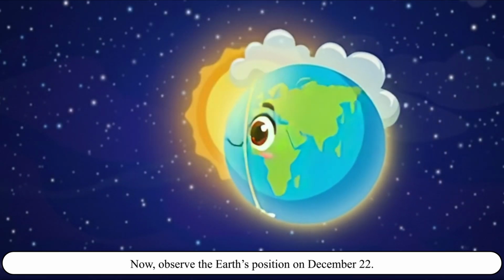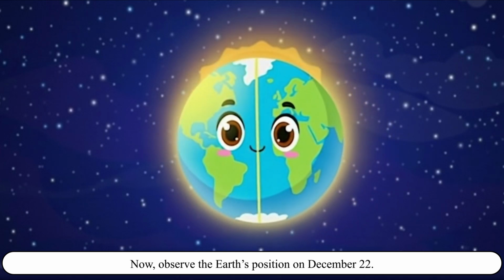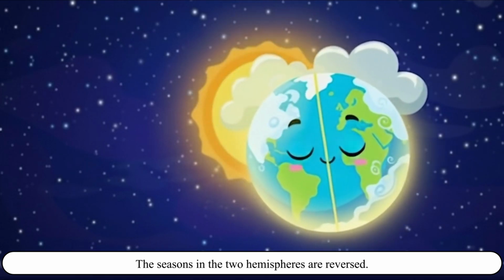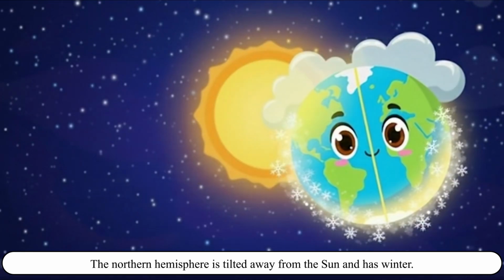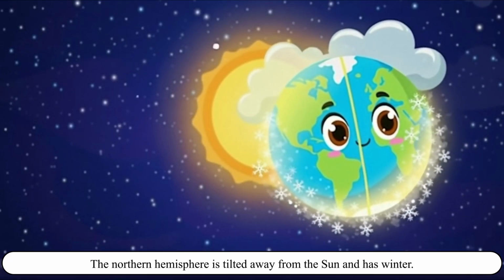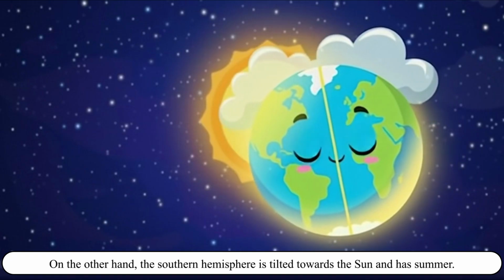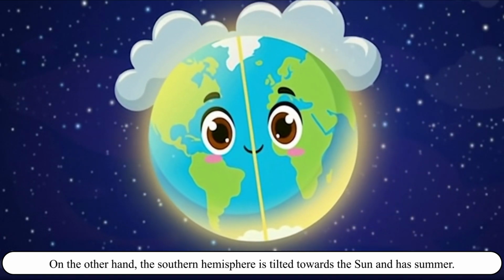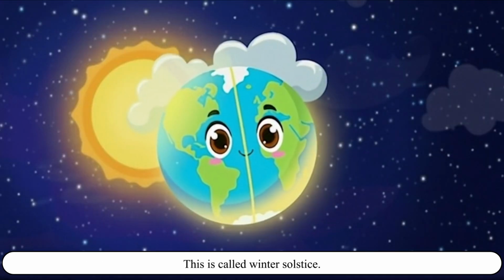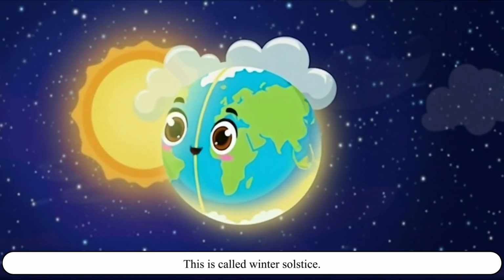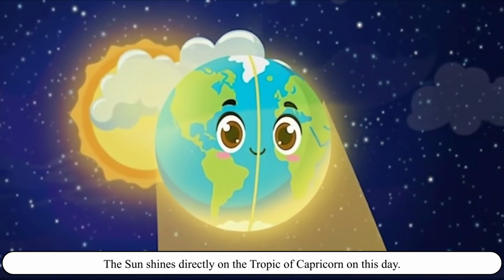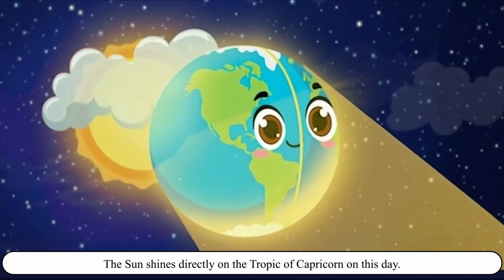Now, observe the Earth's position on 22nd December. The seasons in the 2 hemispheres are reversed. The northern hemisphere is tilted away from the Sun and has winter. On the other hand, the southern hemisphere is tilted towards the Sun and has summer. This is called winter solstice. The Sun shines directly on the Tropic of Capricorn on this day.